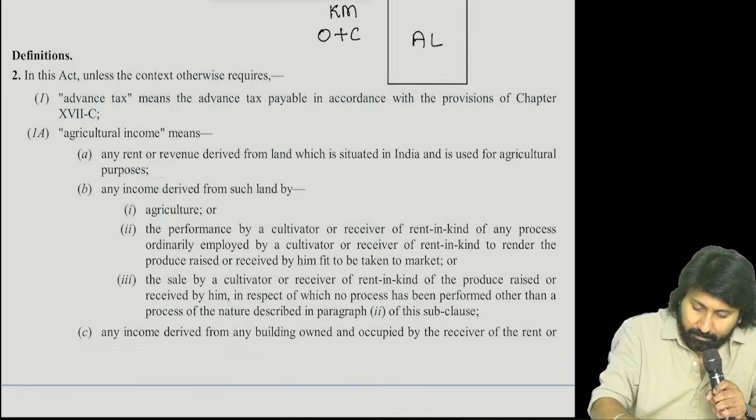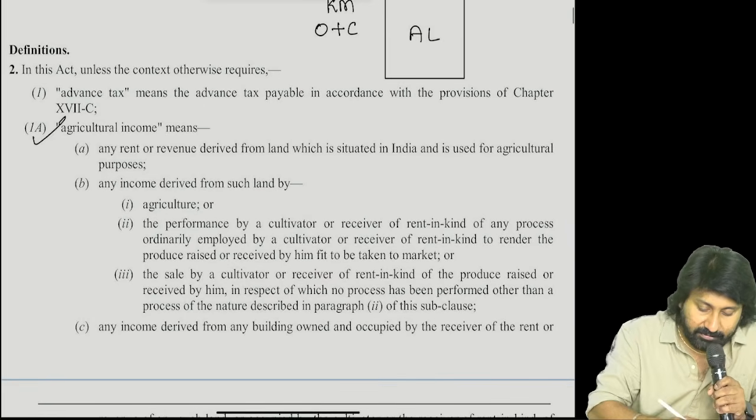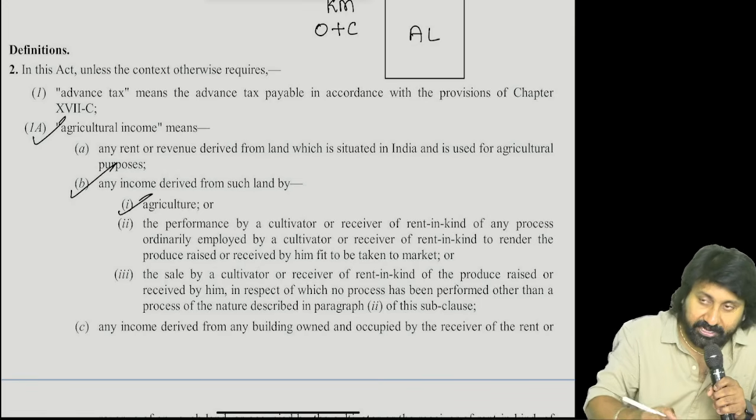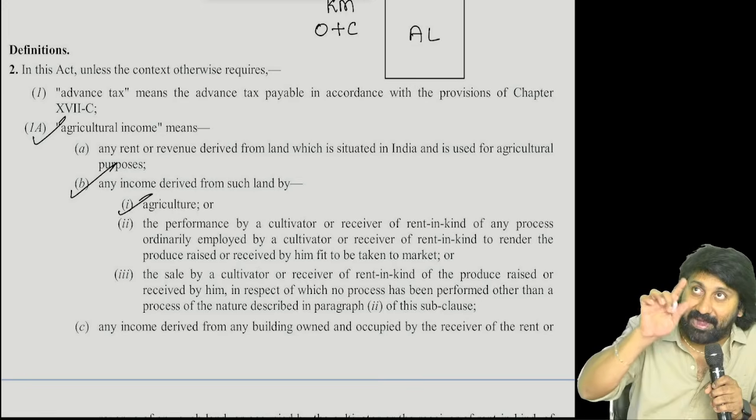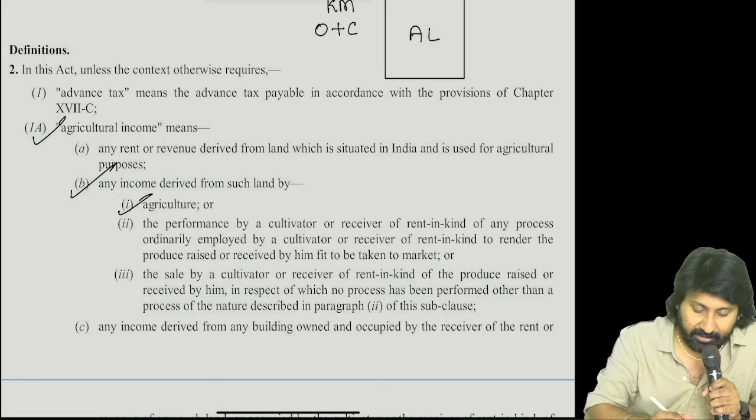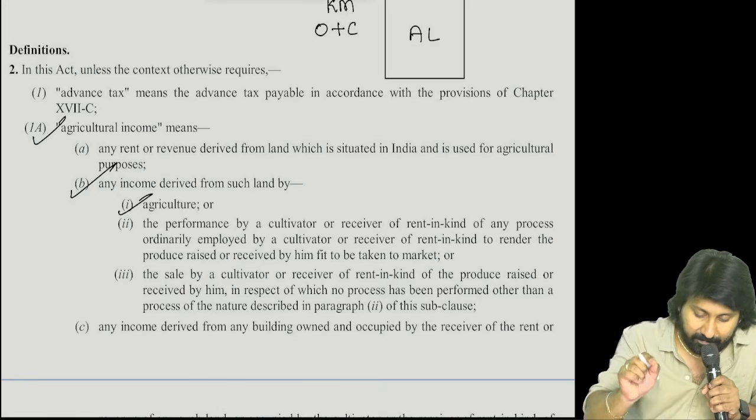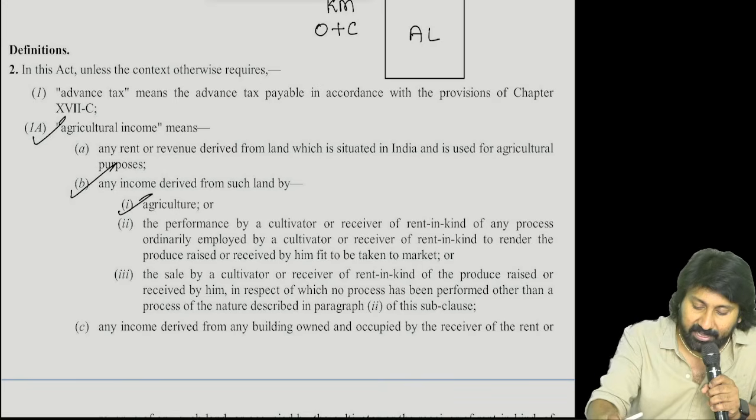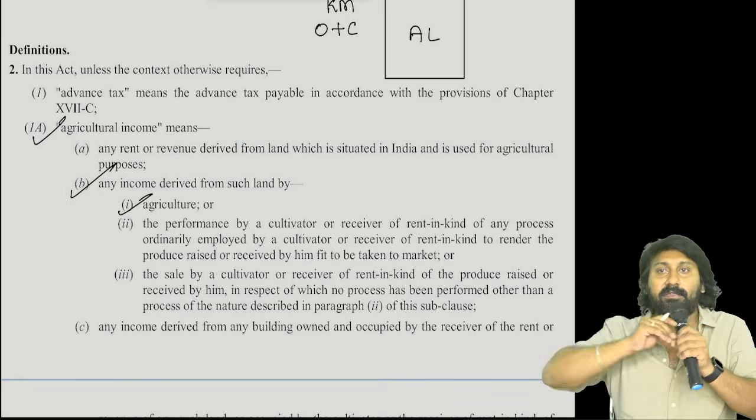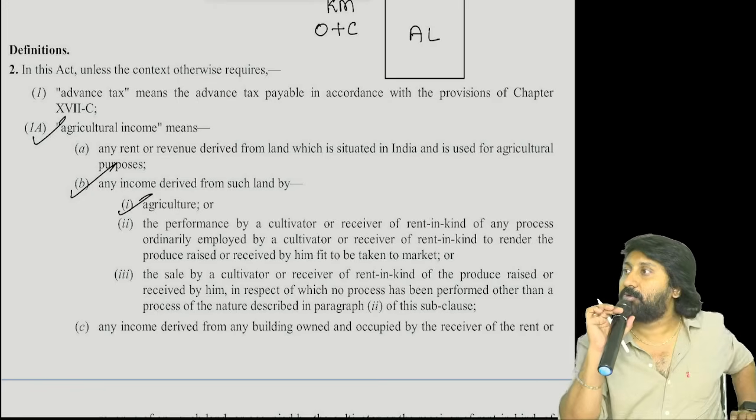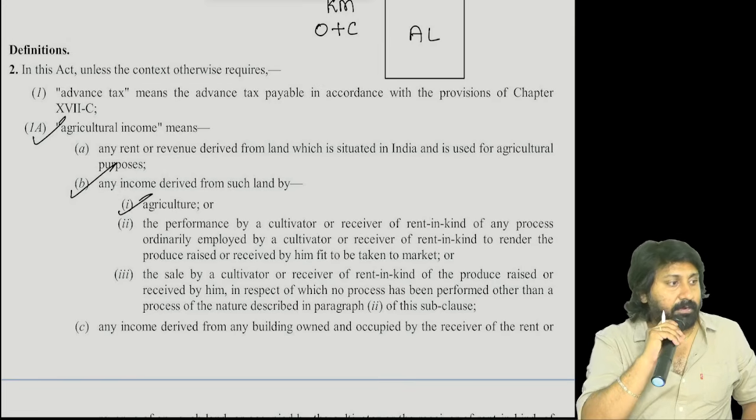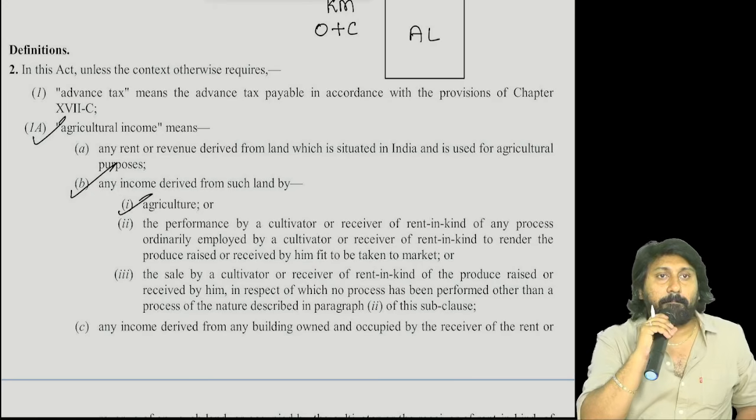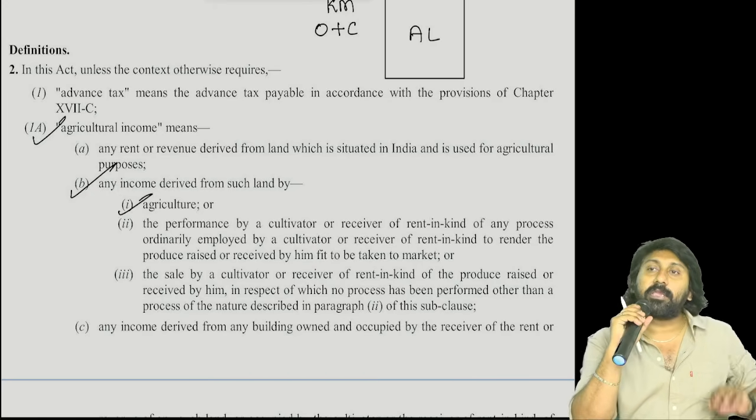That's why read section number 2, clause 1A, sub-clause B, item 1. Start. When I make tick marks, you should read in the same sequence. Agricultural income means any income derived from such land by agriculture. Now did you understand how to read? Tell me how to read. Any income derived from such land by agriculture. So income is derived by what?